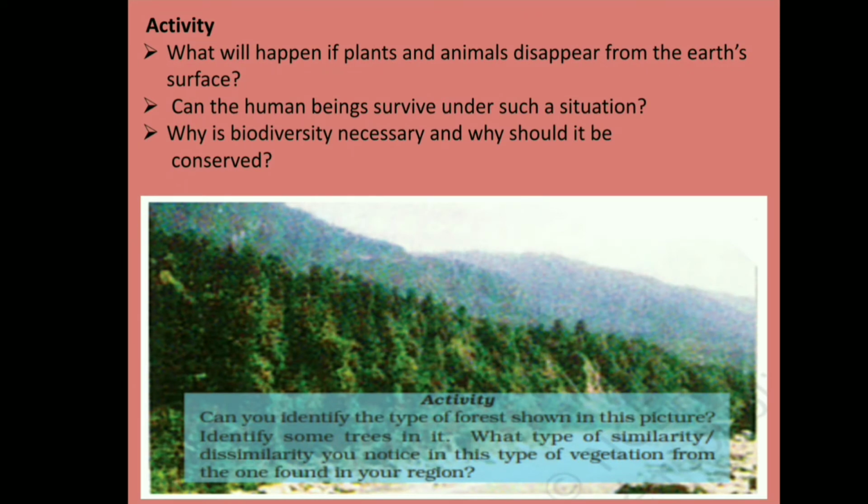Okay, try to answer the following questions. What will happen if plants and animals disappear from the earth's surface? Can human beings survive under such a situation? Why is biodiversity necessary and why should it be conserved? Okay, can you identify the type of forest shown in this picture? Identify some trees in it. What similarity or dissimilarity do you notice in this type of vegetation from the one found in your region?